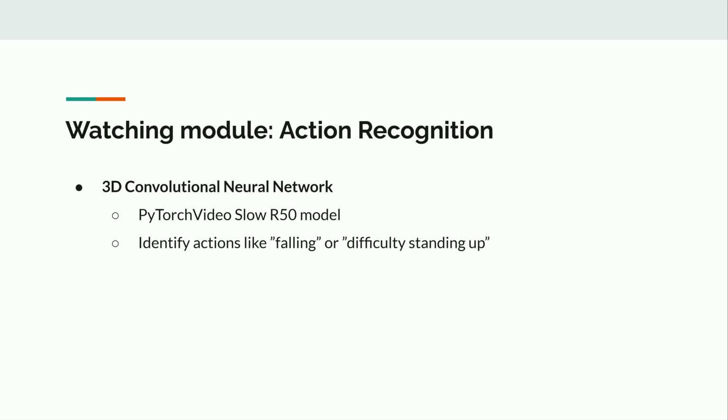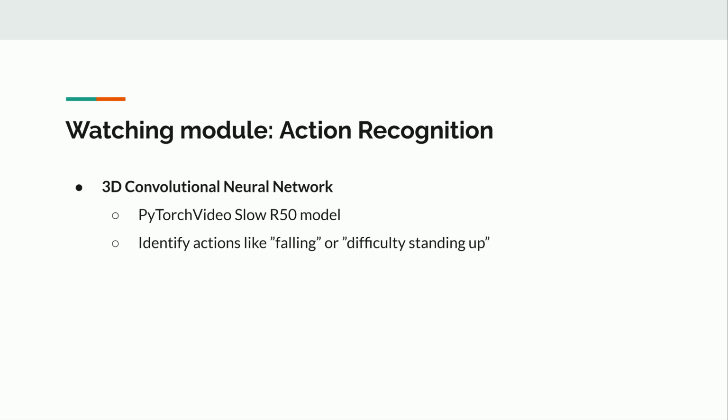In addition to the pose-based heuristics, our motion module incorporates an advanced action recognition model using a 3D convolutional neural network. Specifically, we utilize PyTorchVideo's Slow R50 model, renowned for capturing temporal patterns efficiently from video sequences. This enables the system to accurately recognize complex actions such as falling or difficulty standing up. By integrating this advanced neural network, we significantly improve our detection capabilities, ensuring critical events like gradual falls or struggles